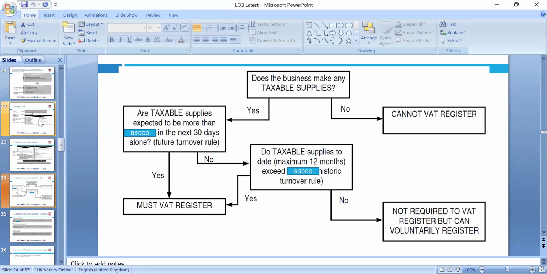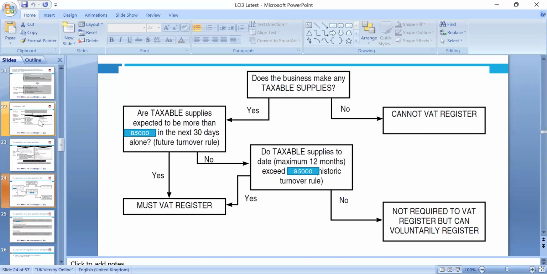So here: do taxable supplies exceed more than 85,000 in the next 30 days alone? Under the future turnover rules, yes, you must register. Do taxable supplies over a maximum of 12 months exceed 85,000?